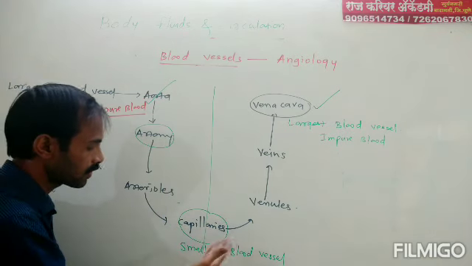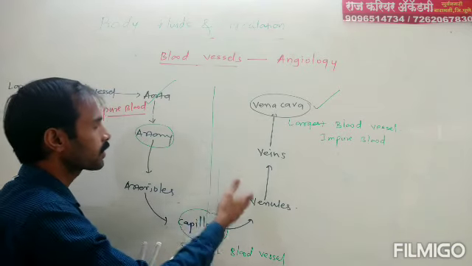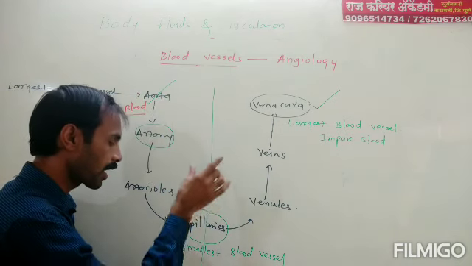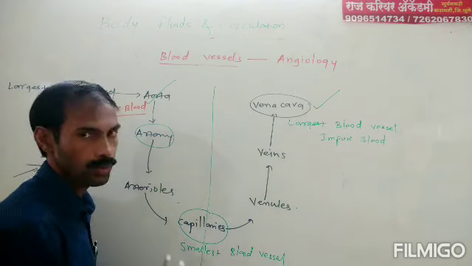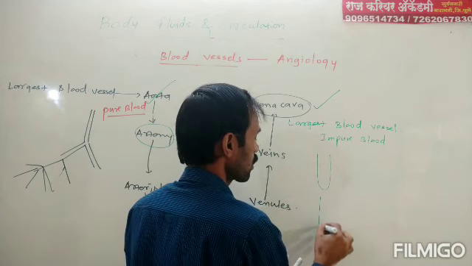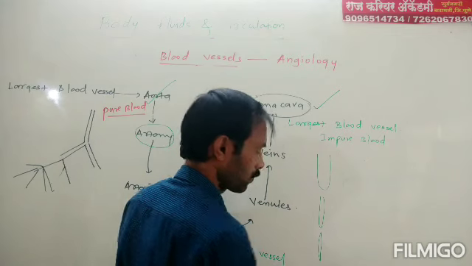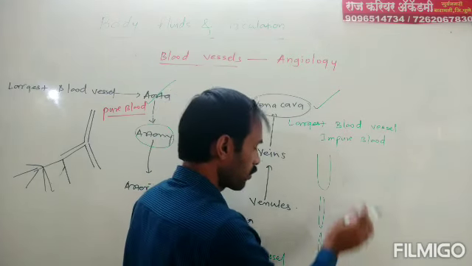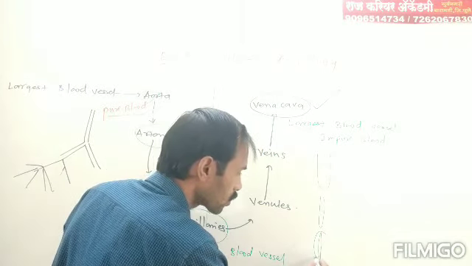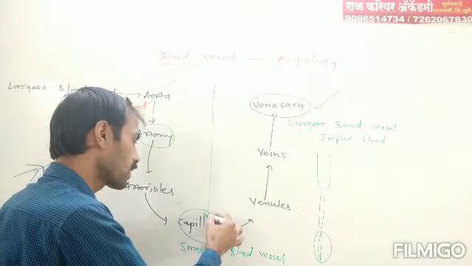Then capillaries, as we see, capillaries are the smallest blood vessels. They join veins and arteries, because arteries carry pure blood, veins carry impure blood, and capillary joins both. As we have seen in the lab, there are some tissues. This is one tissue. Suppose this is the next tissue. From these three tissues, this is the smallest, so this is known as capillary. Smallest blood vessel is known as capillary.